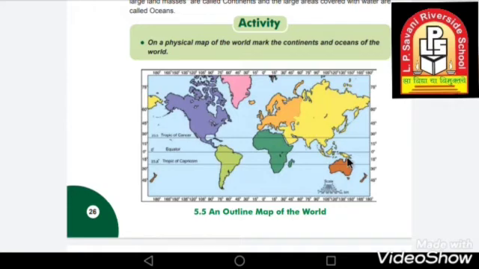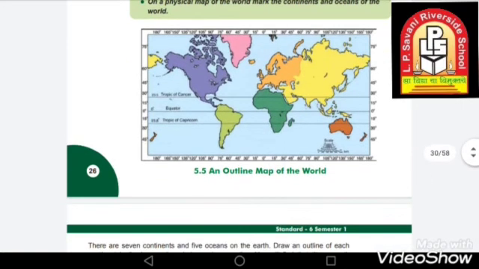The seventh continent is Antarctica, which is not given to us over here, so there is no need to write it.